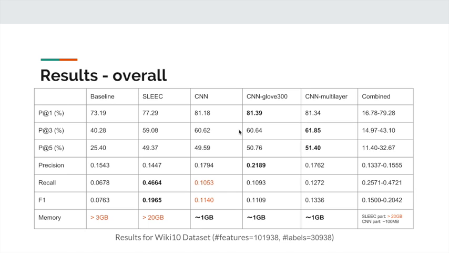It can be learned from the overall results that CNN models outperform others in precision at K. However, the F1 score is much lower than the SLEEC model because the recall is low. In contrast, the SLEEC model reached a higher F1 score because the recall is much higher, but it has many false positives which result from the KNN label reconstruction method.